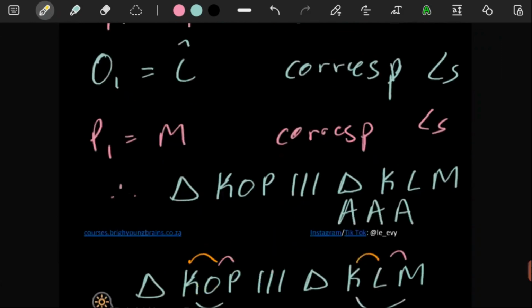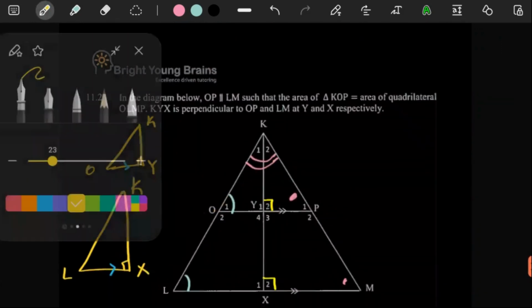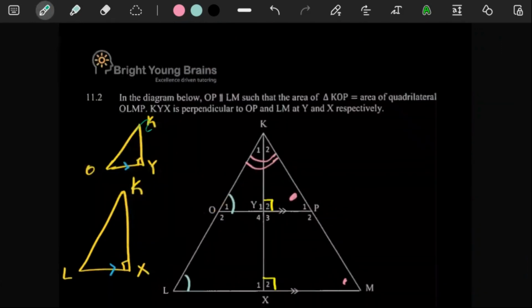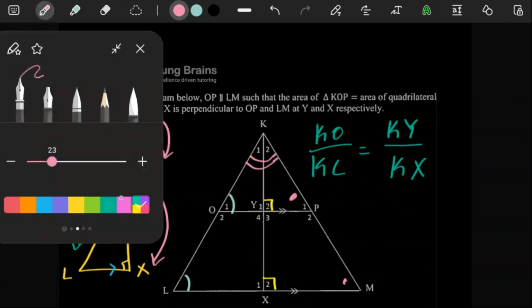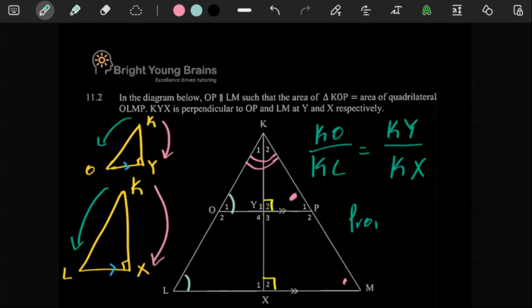In these two sketches, there's a KO and there's a KL. So based on these two images, we can write that KO over KL is equal to KY over KX. The reason for writing this will be the proportionality theorem.